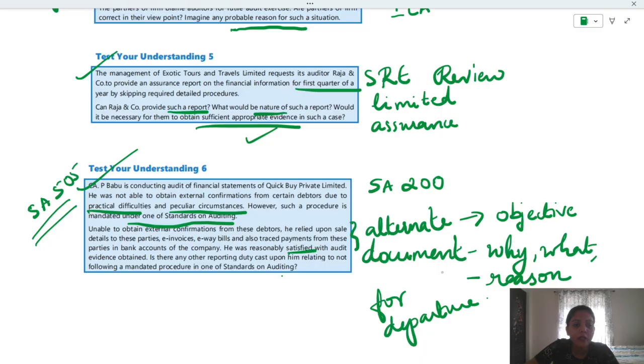So what's the last part? Is there any other reporting duty cast upon him relating to not following a mandated procedure in one of the standards on auditing? So the reporting duty is that he has to document. Documentation shall be done. If the objective is achieved, yes, an alternative procedure can be performed by the auditor.